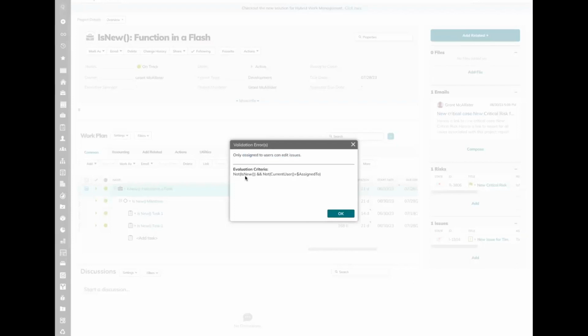You'll notice that my evaluation criteria is because I only want this to fire on issues that have already been created and not new issues. I have not is new, and then the current user is not assigned to. Oh, I see. So if you didn't have not is new, the system wouldn't even allow you to create an issue with Timmy as the assigned to.